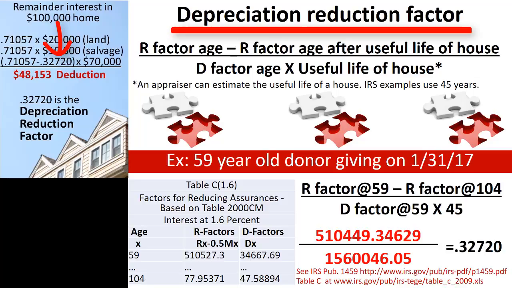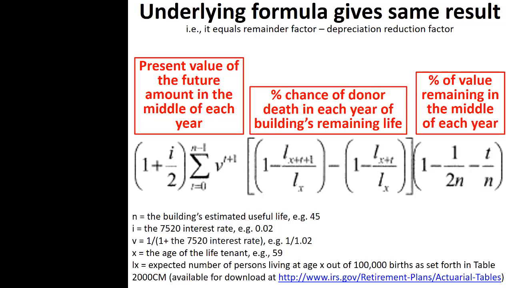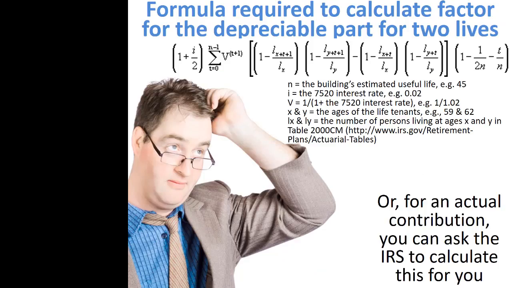In other words, it must be deducted at 38.337%. The process of plugging in the R factor and D factor numbers and then subtracting this result from the remainder interest factor in order to get the factor to apply to the depreciable part of the home is a shortcut to getting the result generated by the formula found in the actual IRS regulations.